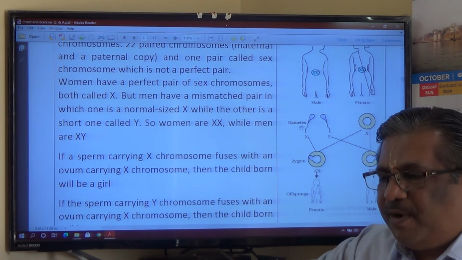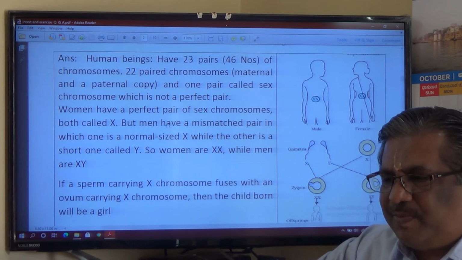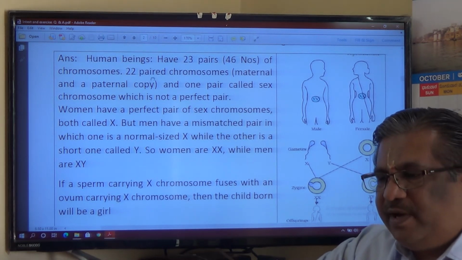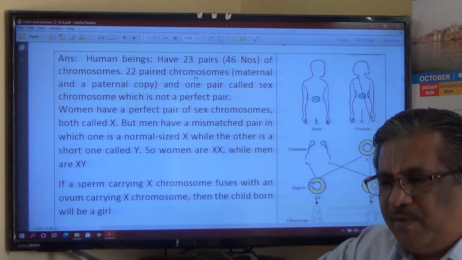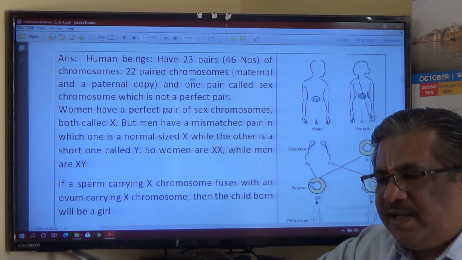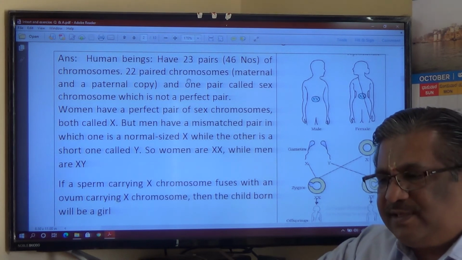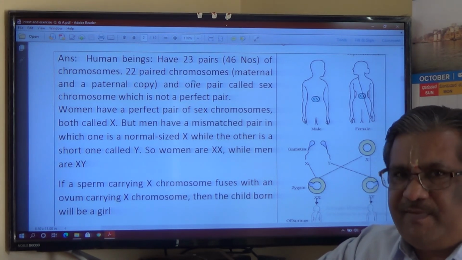So important is, I'll read this paragraph, that is important. Human beings have 46 chromosomes. 22 paired chromosomes in both male and female, whereas one is a sex chromosome. In male, the sex chromosome pair is an imperfect pair.